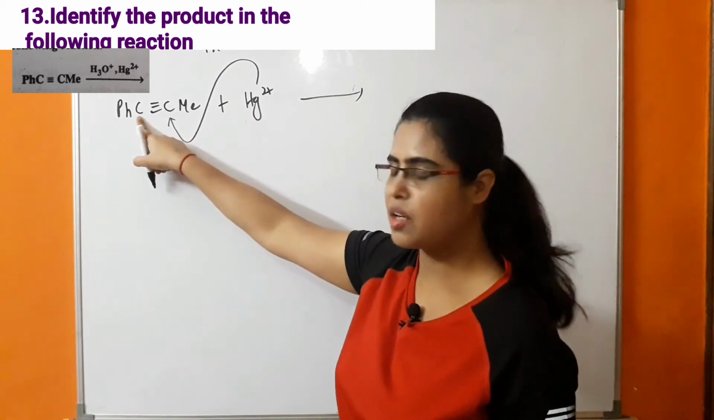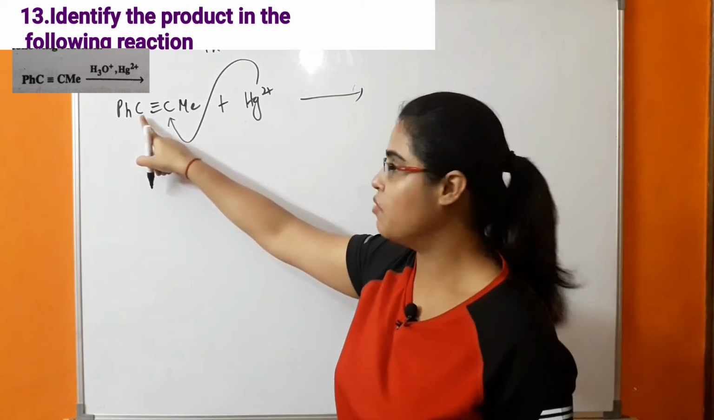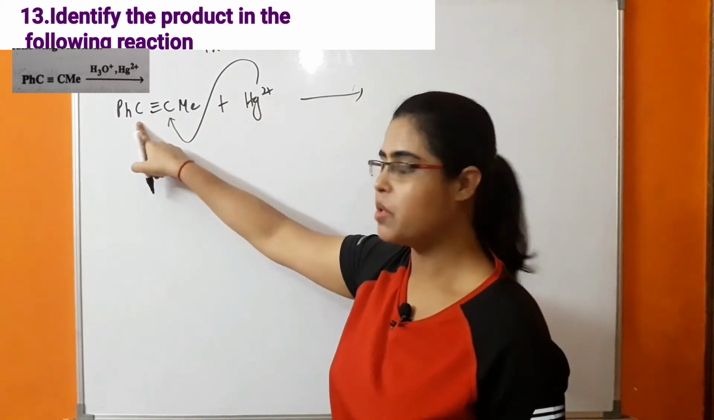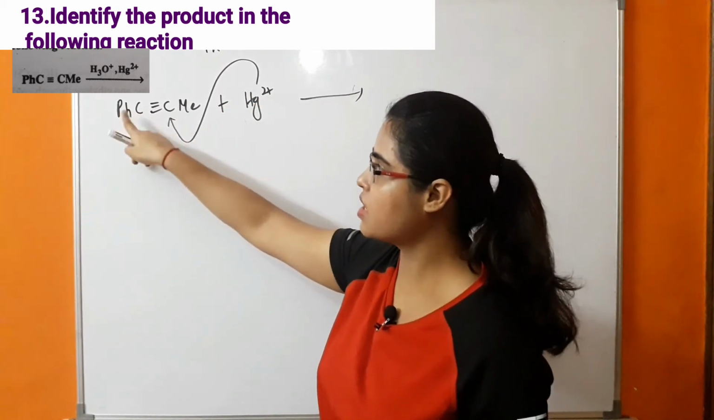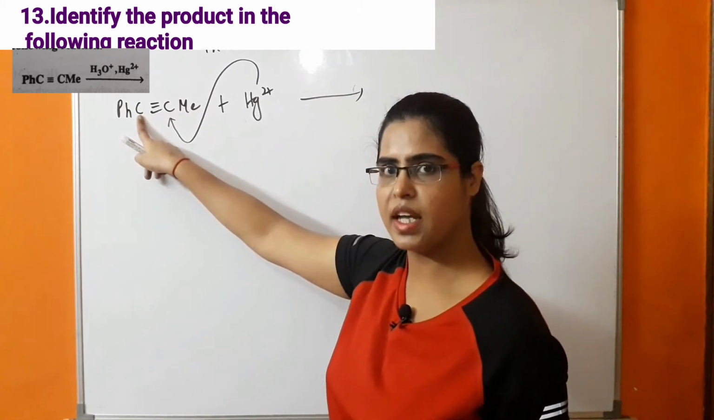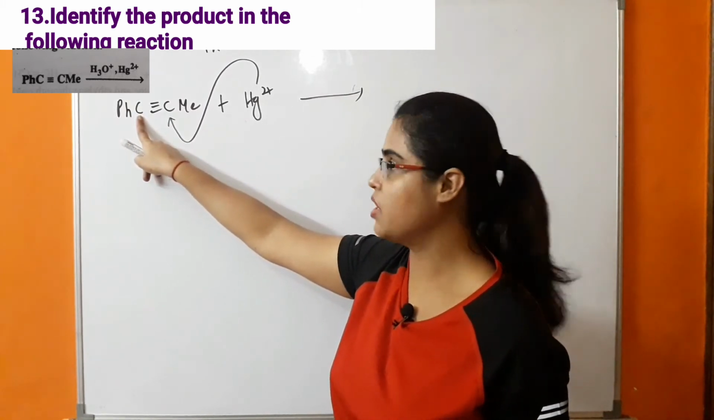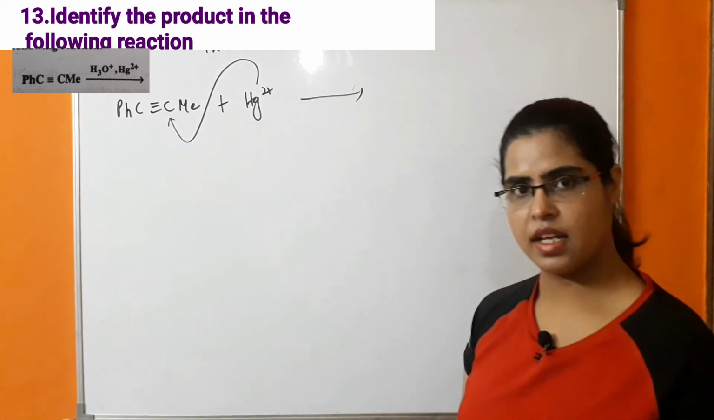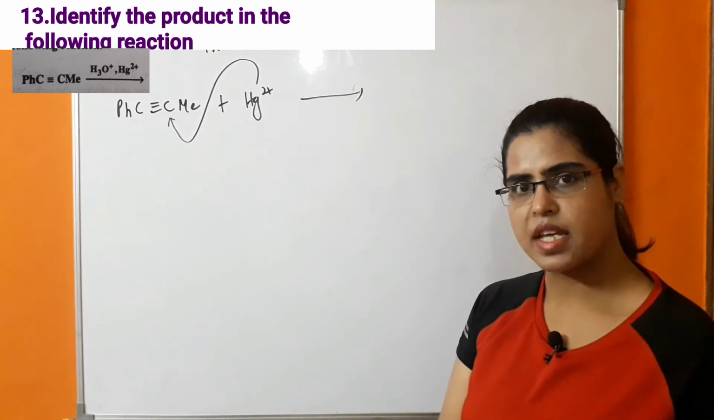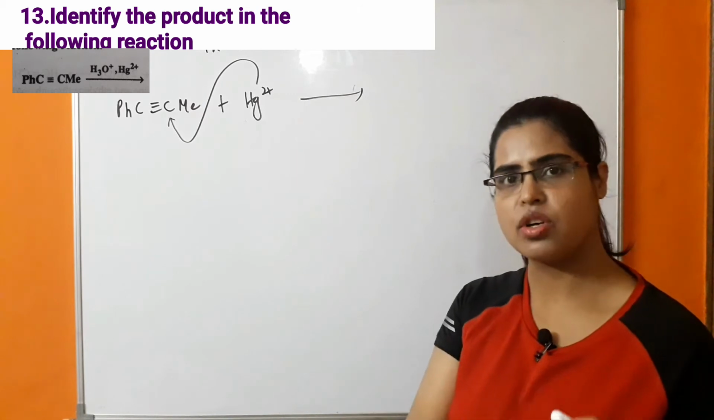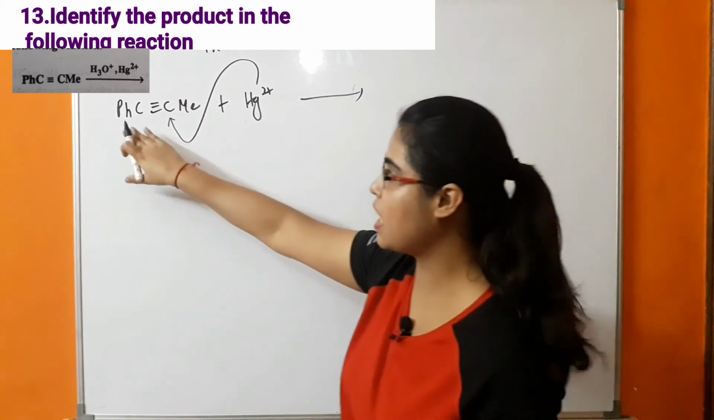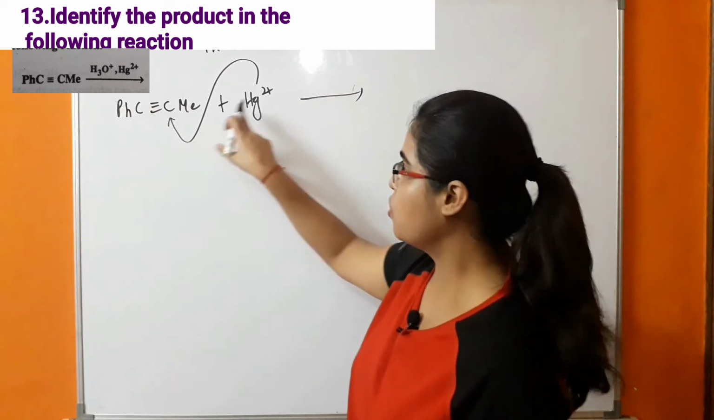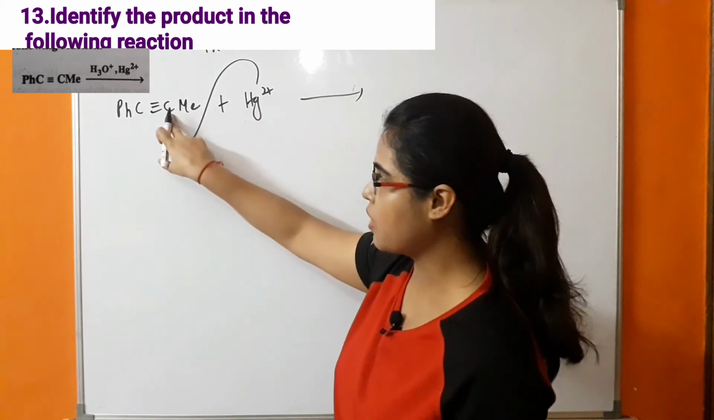Why is this carbon having partial positive charge? Why is this Hg2+ not attacking on this carbon? Because in this case this carbon, that is this carbocation, will be more stable in comparison to this, because this is conjugated with phenyl. So resonance is taking place. It means there will be dispersal of positive charge over this phenyl ring. So because of the stability of this carbocation, this Hg2+ will attack on this carbon.